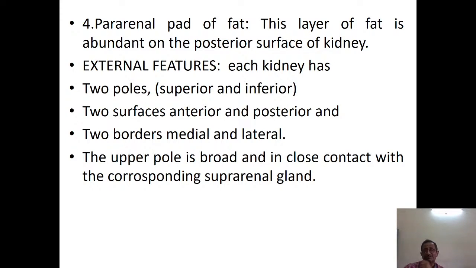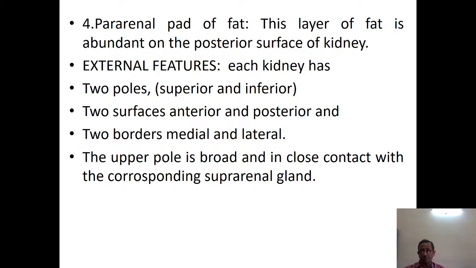Pararenal pad of fat is the layer of fat that is abundant on the posterior surface of the kidney. External features. Each kidney has two poles, an upper pole and a lower pole, two surfaces, anterior surface and posterior surface, and two borders, medial border and lateral border. So, I am talking about the right kidney.